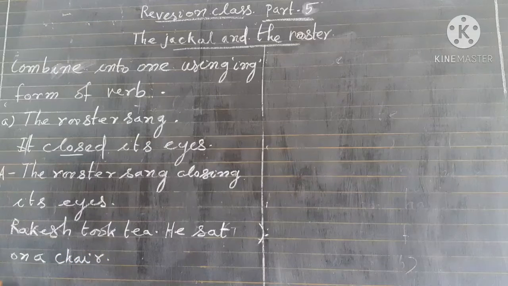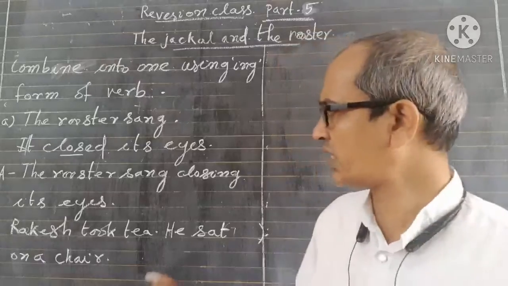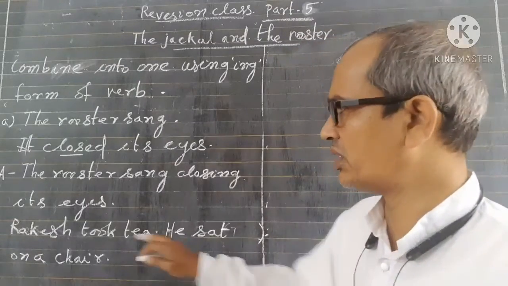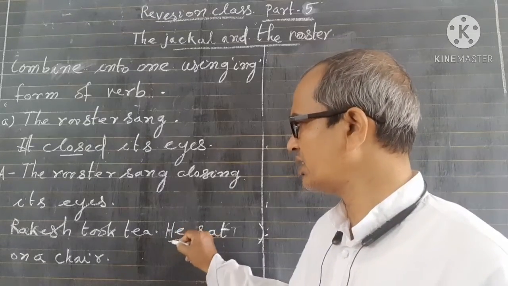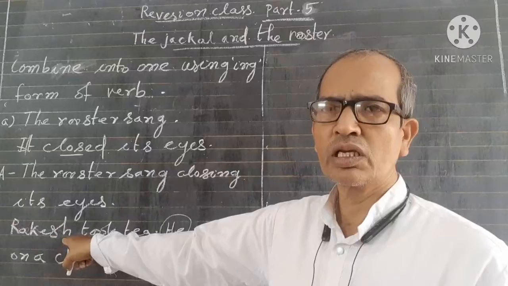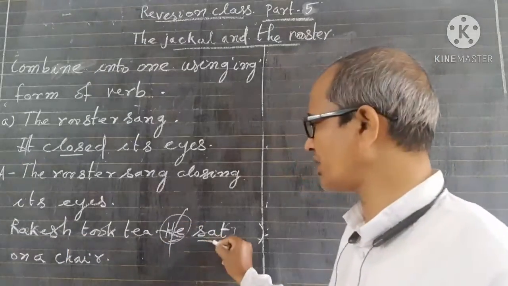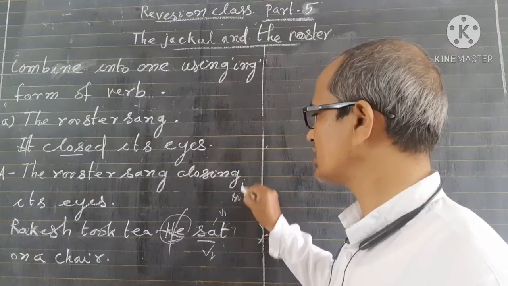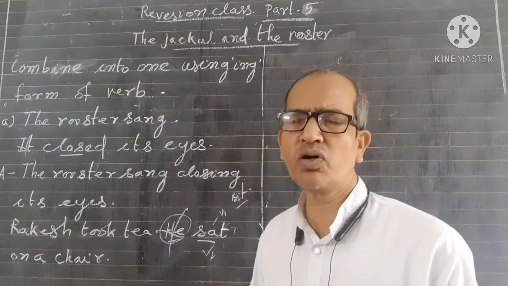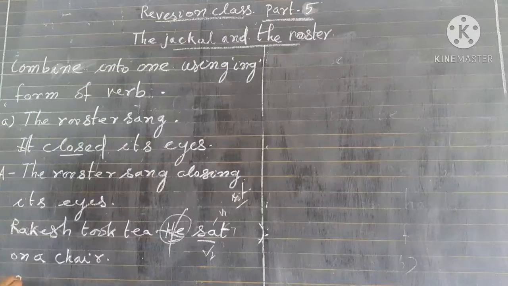So we have to join them using what? The ing verb. Rakesh took tea is the main sentence. Then we have to join it, because a pronoun is there. He is used for whom? Rakesh. So we will drop it. Then sat on a chair. Sat is the verb. It is verb 2. What is its verb 1? Sit. What is its verb 4? Sitting.